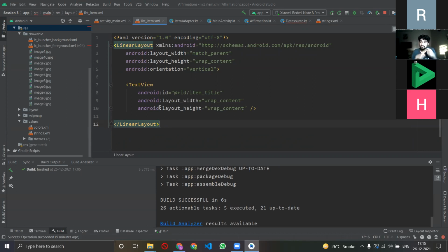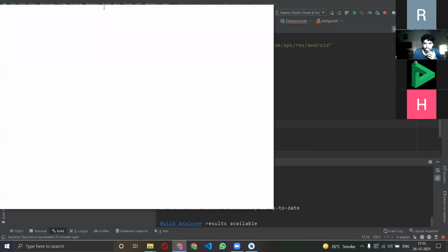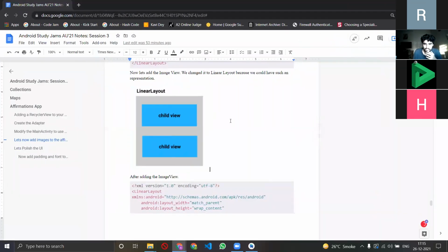Why? Because as more items were getting added, I had to tell it what sort of layout you will have to follow, what sort of orientation that you'll have to stick to. So I told it to stick to linear layout. Why? Because I want things to be linear in nature, because it's just a scrollable affirmation app. So if you want to see the photo of the linear layout, I'll quickly show you. This is what the linear layout looks like. There's a parent view, और उसके अंदर you can have multiple views in a linear fashion, right?